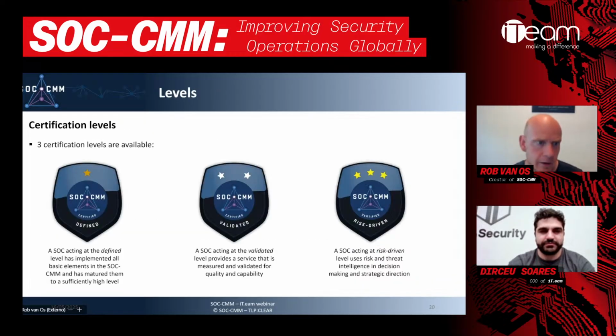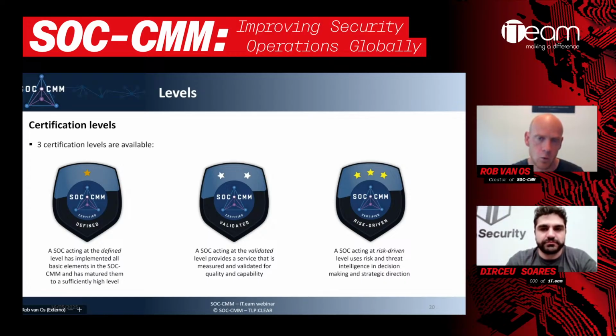So let's talk a little bit about the levels. We've got the defined level, the validated level, and the risk-driven level. Defined is the first level, of course, then you see validated as the second level, and then risk-driven as the third level. A defined SOC could be described best, I would say, as a SOC with reliable, repeatable service delivery. So things are documented, things are matured, and we can rely on the fact that the service delivery is of sufficient quality.